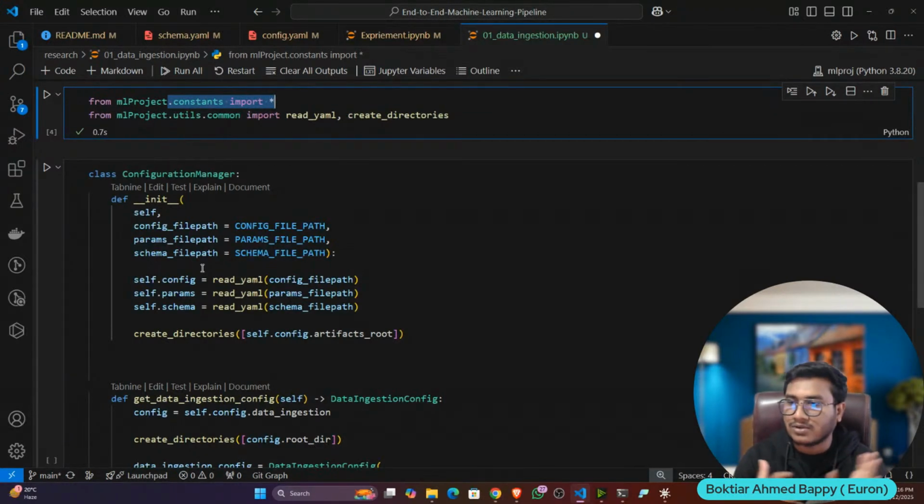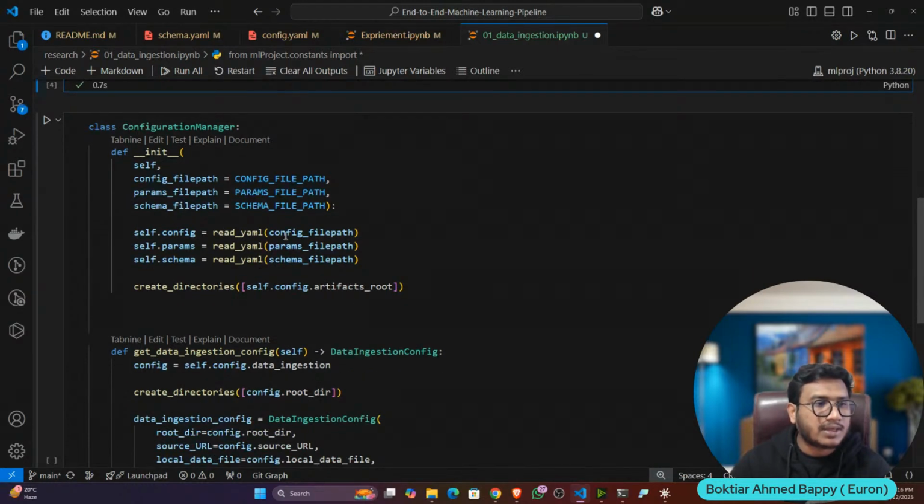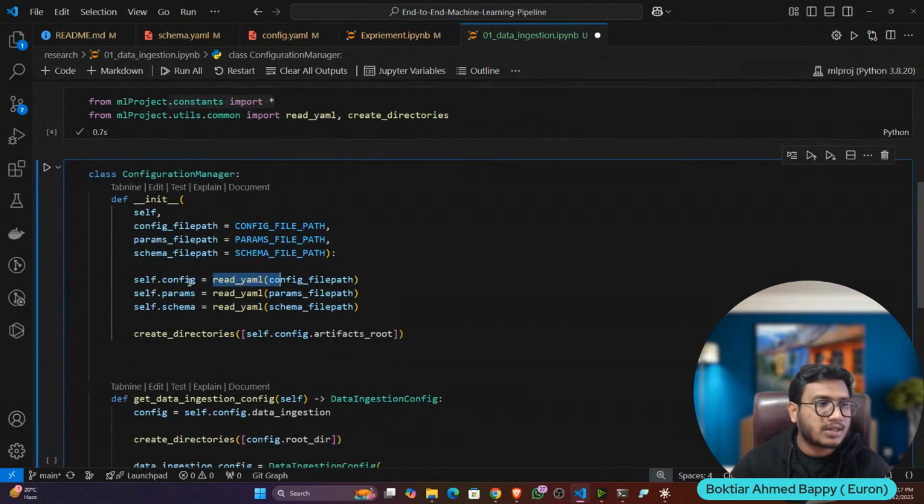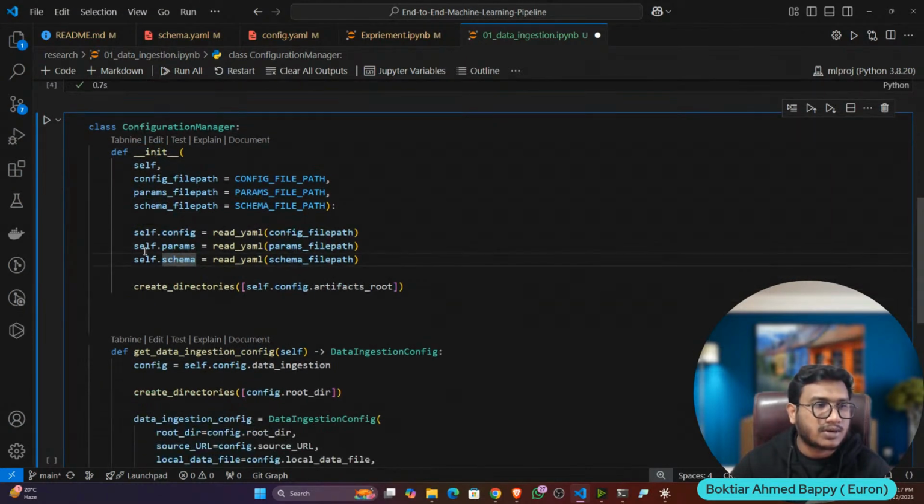I'm not going to explain what is constant, what is entity. I'll directly write the code. So that's why I'm explaining everything here. Now here you can see I'm reading all the YAML files with the help of the read YAML function, which I have imported here. That is my config, params, schema. I'm reading one by one.